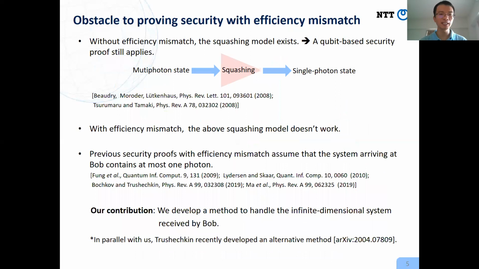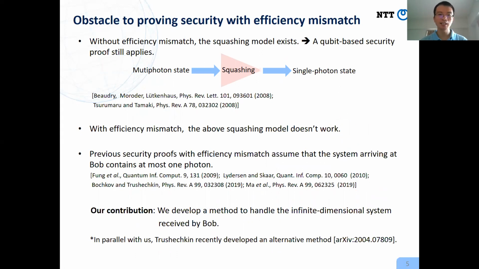Before going to the details of our method, let me first review the current status. In order to handle infinite dimensional systems, when there is no mismatch, people usually apply a Gaussian model. With a Gaussian model, we can map multi-photon states to single photon states. So effectively, Bob's system is a qubit.